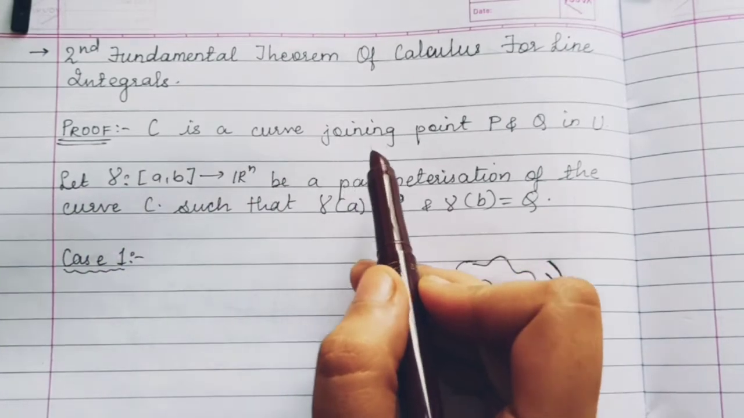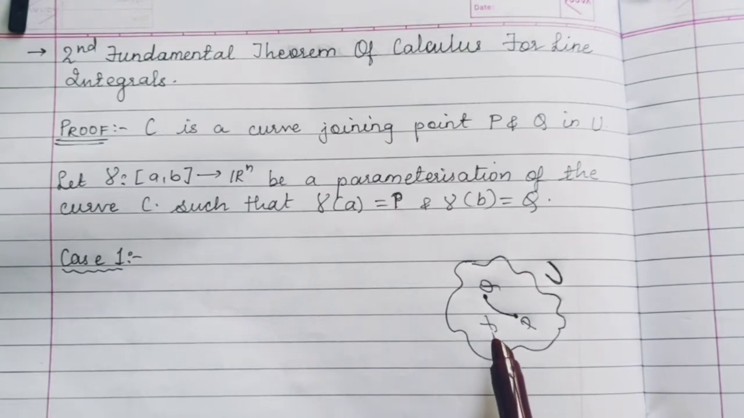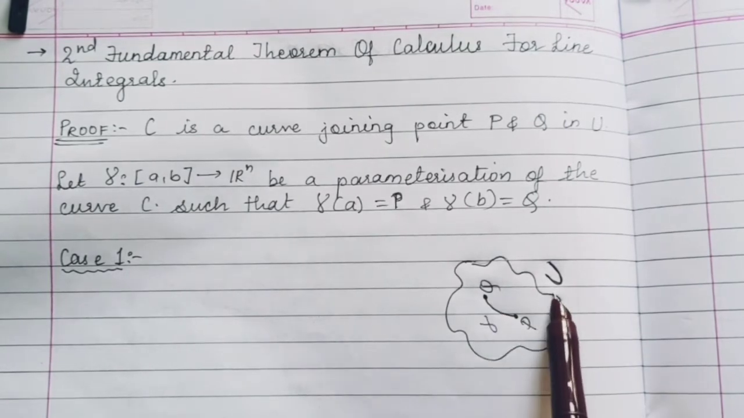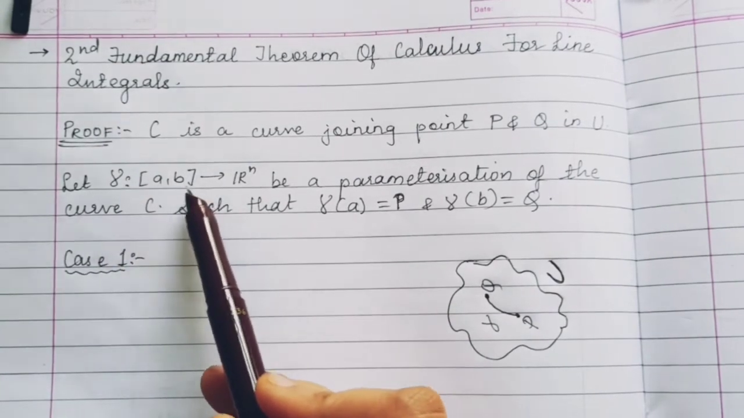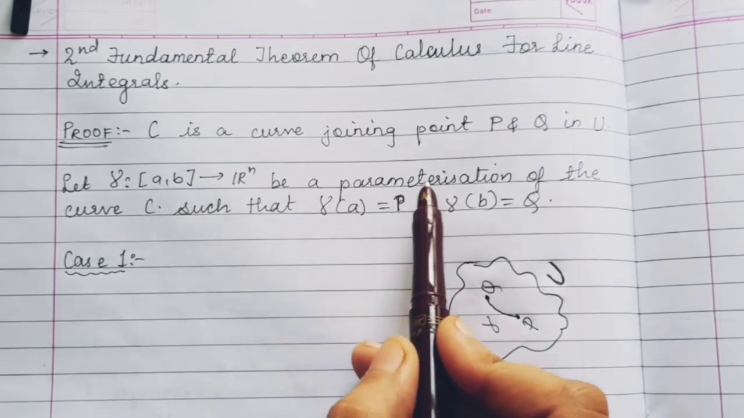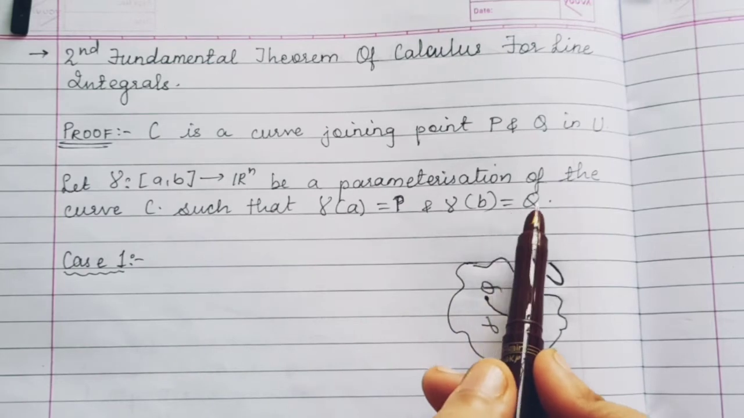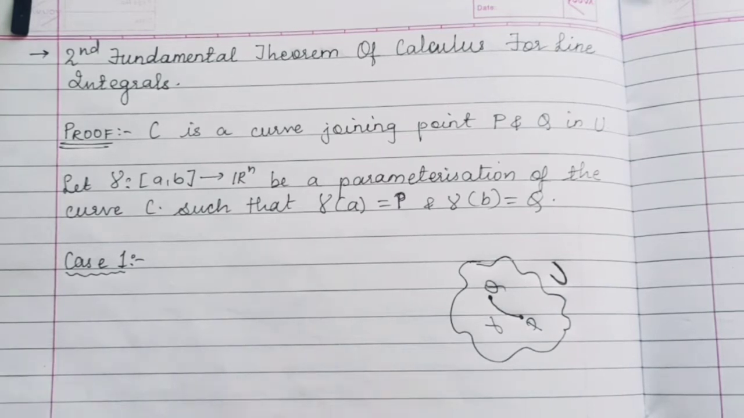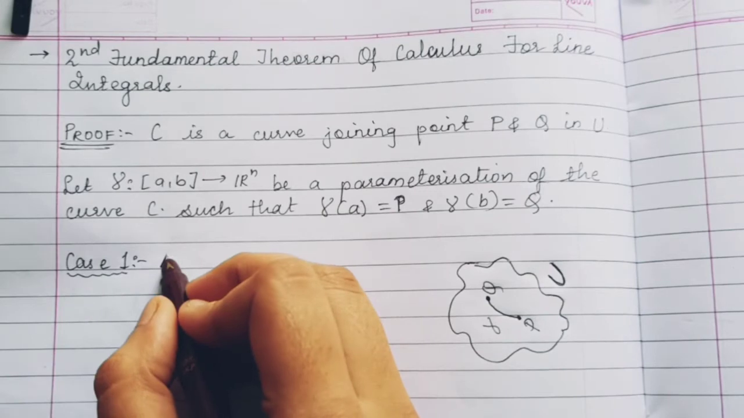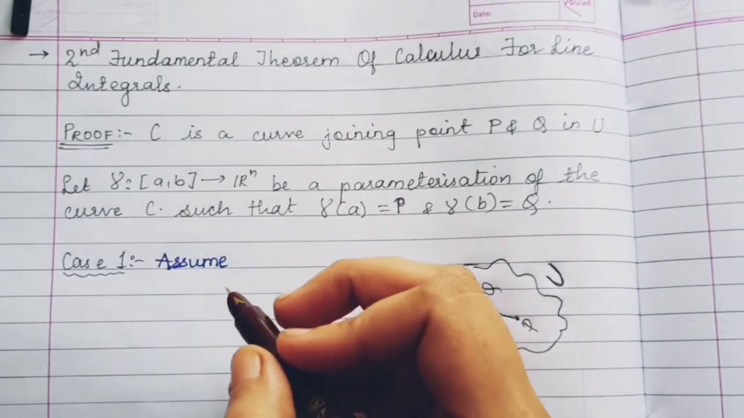Proof. C is a curve joining points P and Q in capital U. This is the diagram that shows a smooth curve gamma having parameterization gamma from P to Q in U. So let gamma from [a, b] to Rn be a parameterization of the curve C such that gamma of a is equal to P and gamma of b is equal to Q. So there are two cases. The first case says that P to Q is a single path.